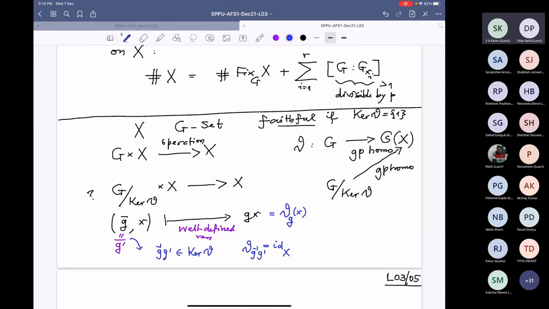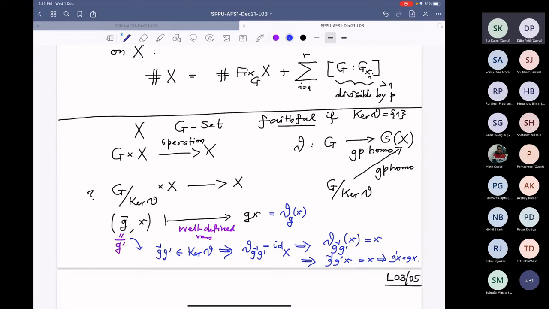Therefore, theta G inverse G prime evaluated at X is X. So that means G inverse G prime X equals X. But that precisely means G prime X equals Gx. So this checking was required.